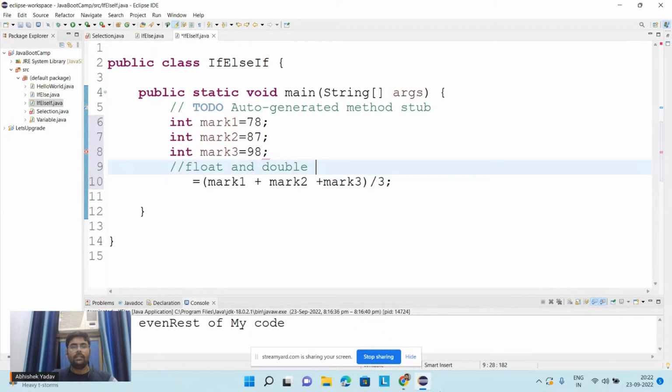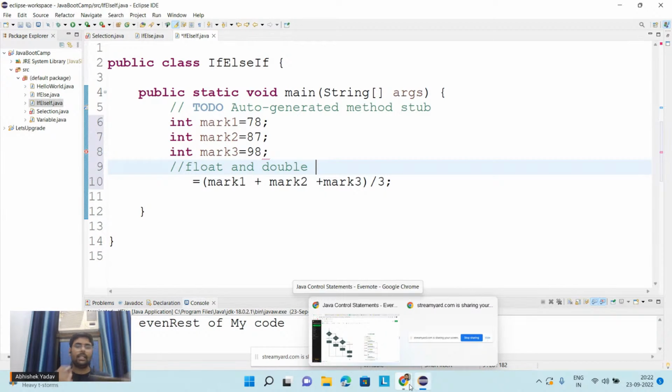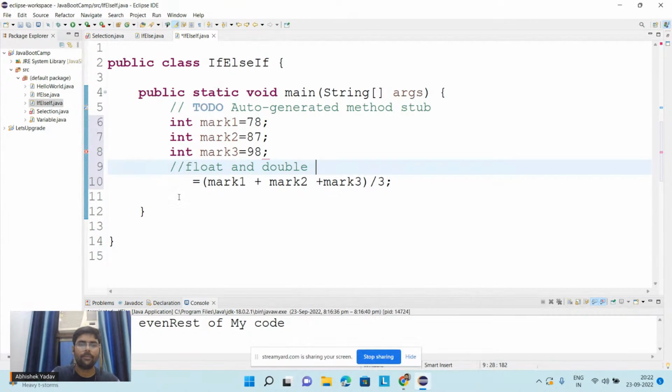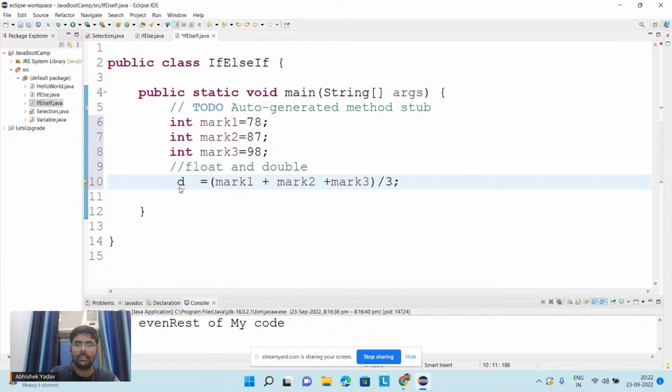Okay. Can you tell me what will be the default type in Java to store decimal data? It is double, right? Yes, correct, everyone. By default, Java says, hey, I will store the decimal data inside double. If you have to, you can store it inside float. So here I will take double only. You can take float, you can take double. I am taking double here.